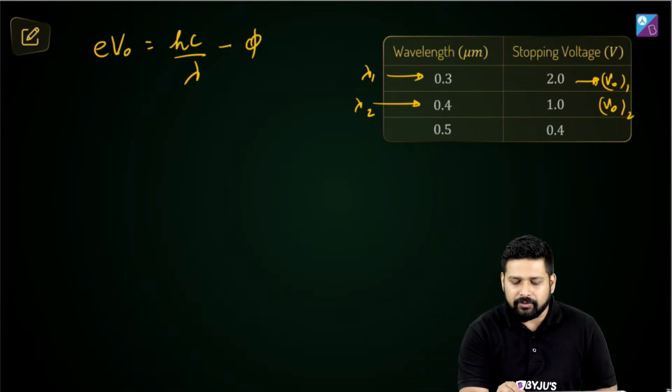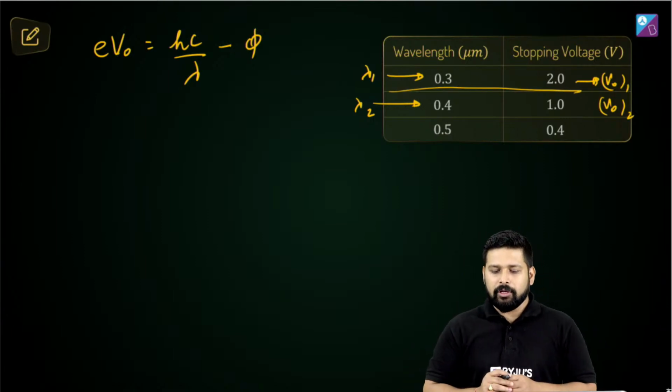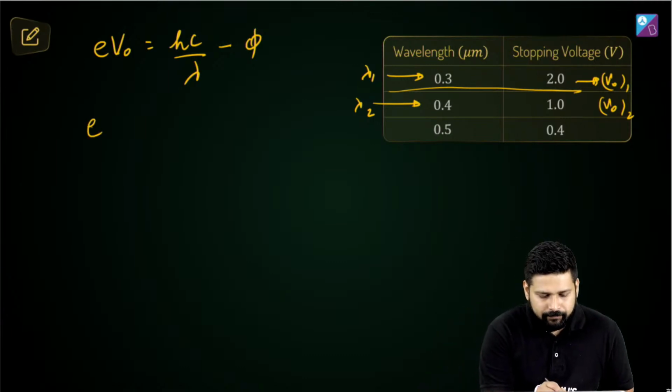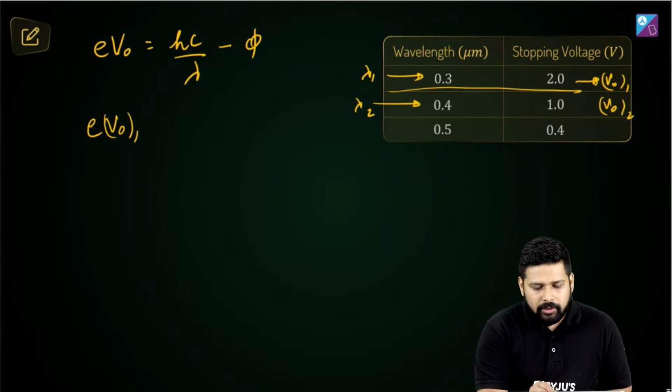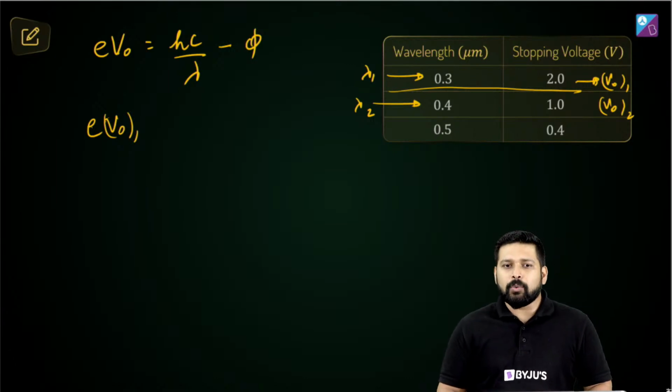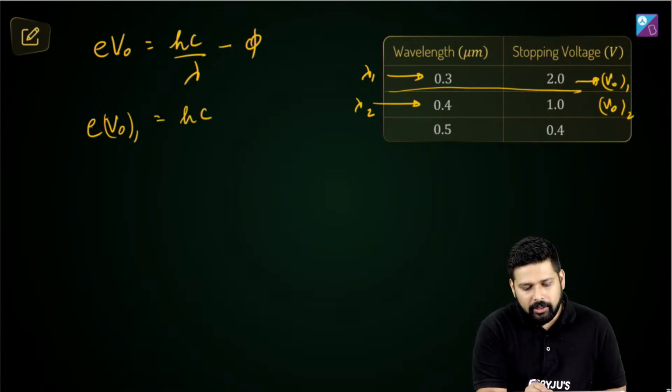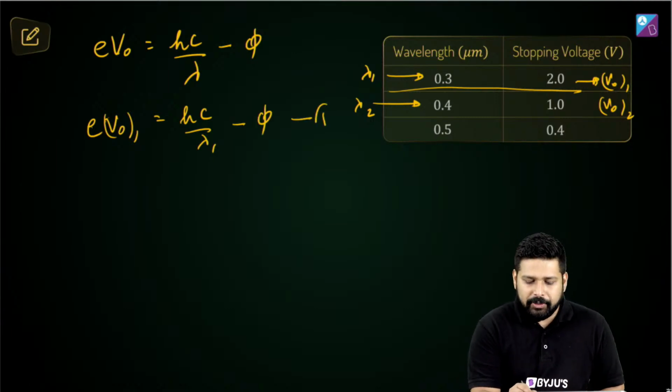What will be my first equation? First equation for this one. I can write eV01 is equal to hc by lambda 1 minus phi. This is our equation number 1.